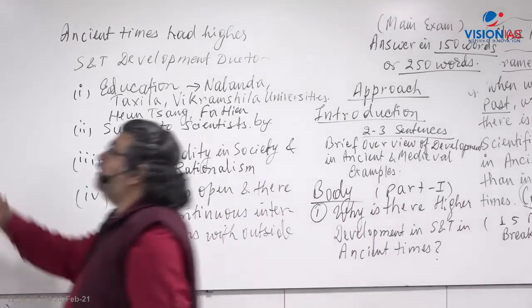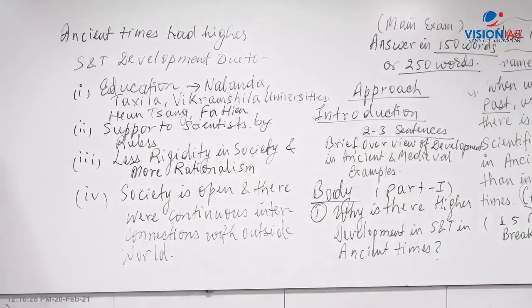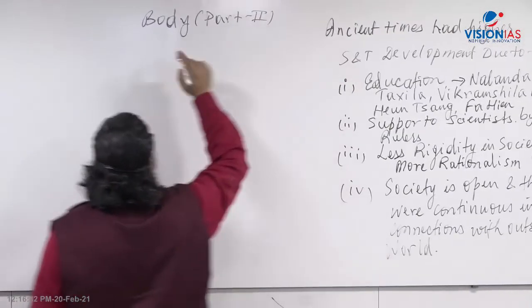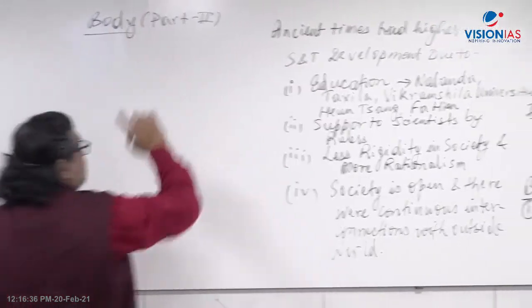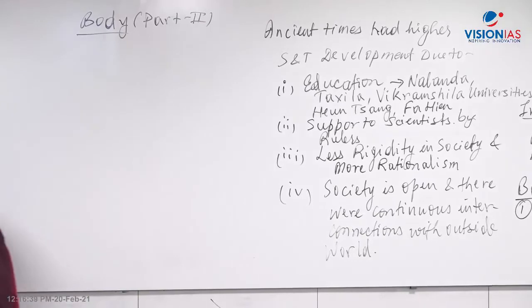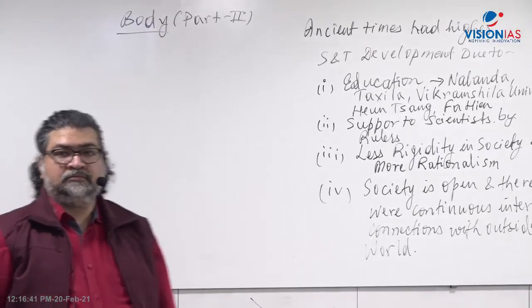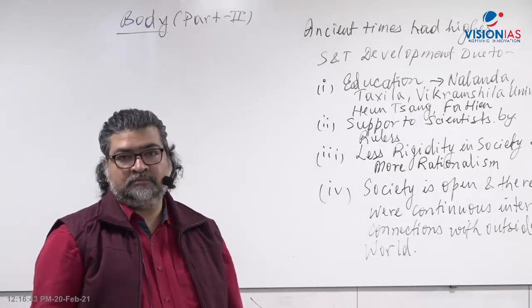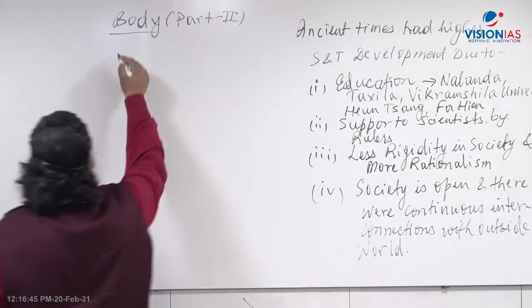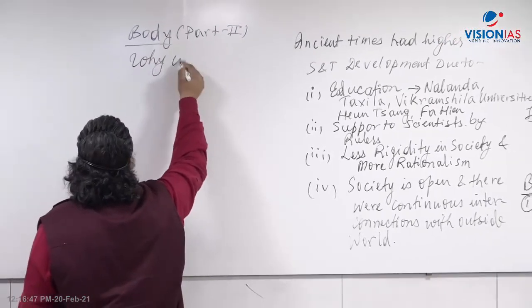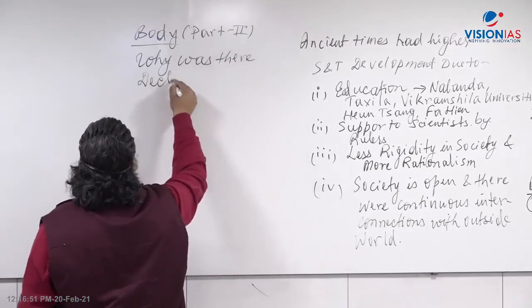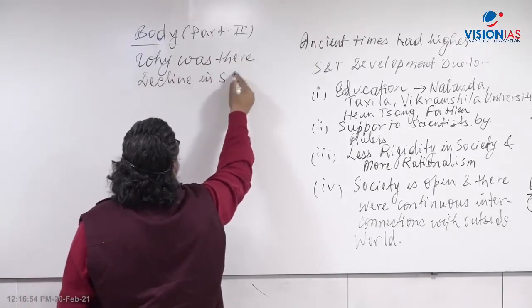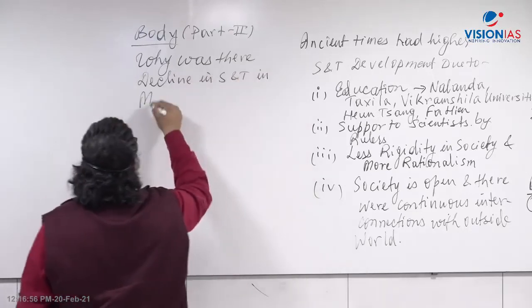Now part 2, body of the answer, your part 2. Now part 2, what question you have to ask yourself? Right, what question you have to ask yourself? Now you have to ask yourself, why was there a decline in science and technology in medieval times?